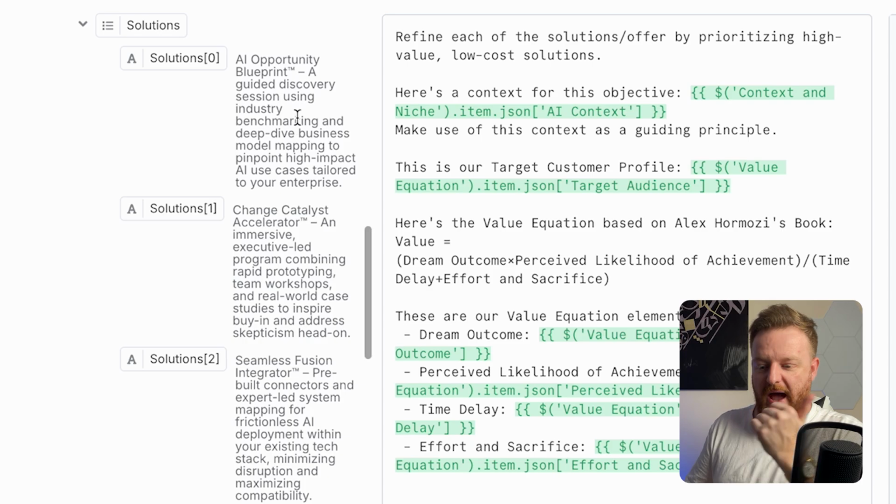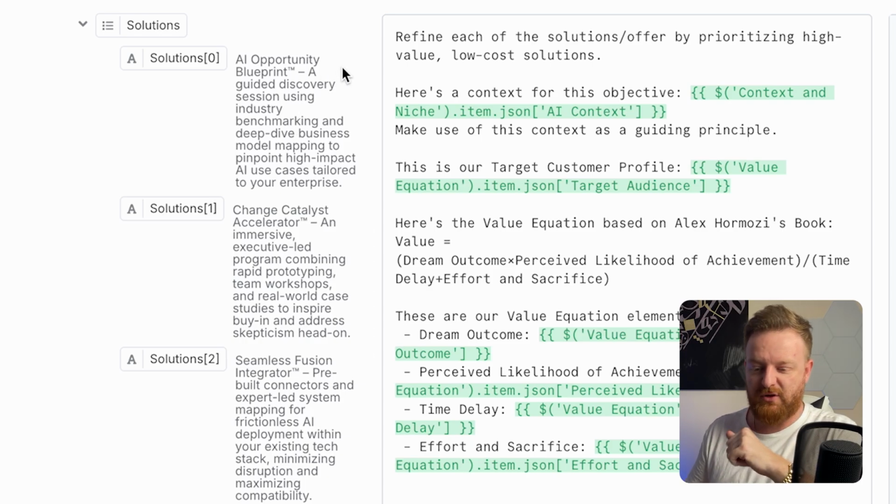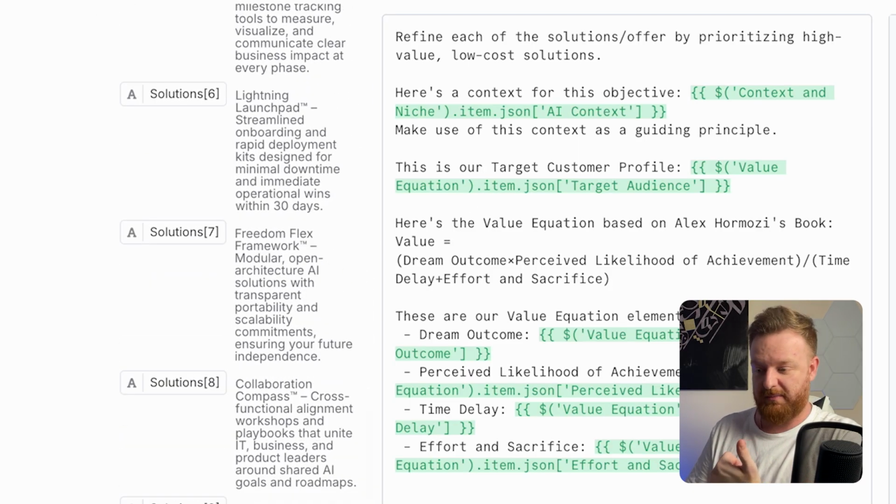This is huge. If you're into AI and you're trying to help businesses transform with AI, this is one that most people miss who haven't done it: the adoption from teams is huge, especially in more antiquated businesses. This is tough. So this is the solutions. AI Opportunity Blueprint, a guided discovery session using industry benchmarks and deep dive business model mapping to pinpoint high impact AI use cases tailored for their enterprise. This is what we are drawing out, exactly the use cases that they will find effective for their businesses. And there is literally a solution map for every single one of the problems we identified.